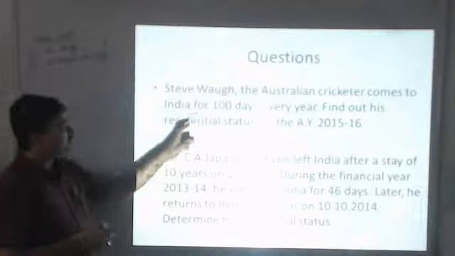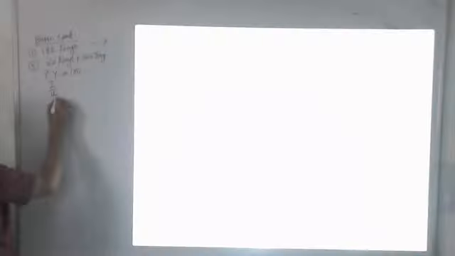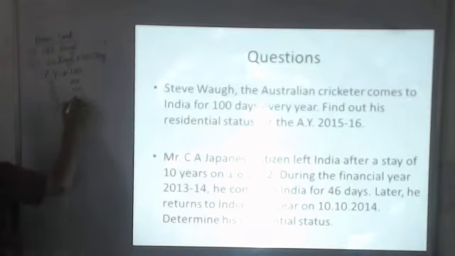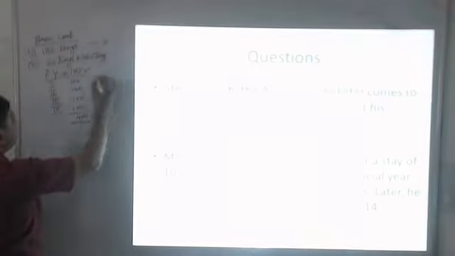Since it is given that he is in India for 100 days, that means in the previous year he was in India for 100 days, and thereafter in the 1st, 2nd, 3rd and 4th preceding years he was also in India for 100 days each year. So that fulfills the condition of 60 days in the previous year plus 365 days. So this second condition has been fulfilled by Steve Waugh, and we will treat that of the 2 basic conditions, he has fulfilled 1. So the basic conditions were fulfilled.